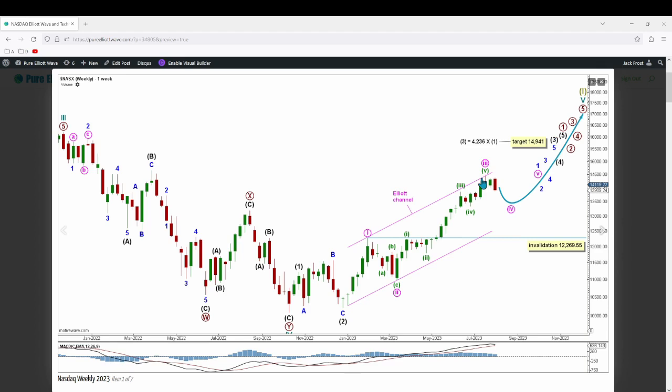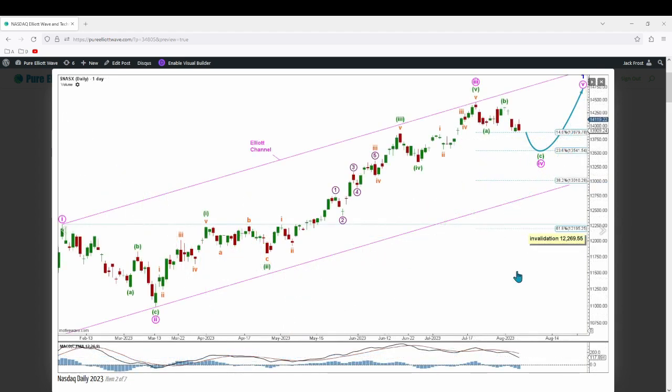It is possible that minute wave 3 continues higher. If price does continue, we'll use a target calculated where minute wave 3 will reach 2.618 times the length of minute wave 1. With a corrective movement now expected for minute wave 4, no part of it can enter minute wave 1 price territory at 12,269.55. And intermediate wave 3 has a target calculated to reach the Fibonacci ratio of 4.236 times the length of intermediate wave 1 at 14,941.